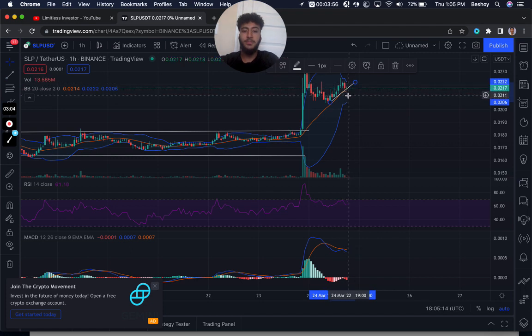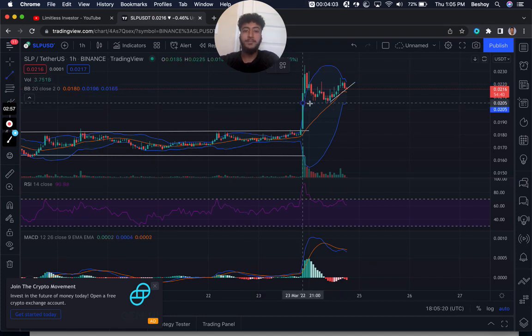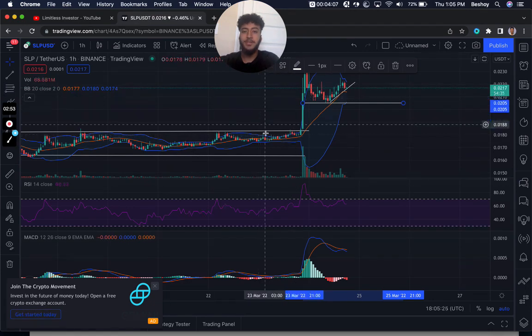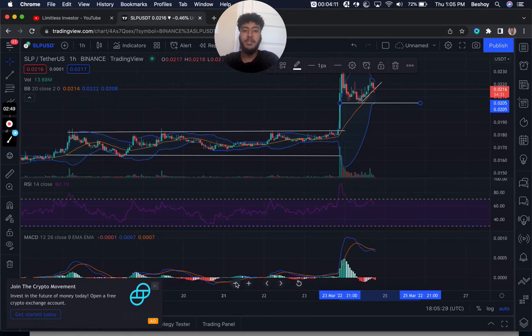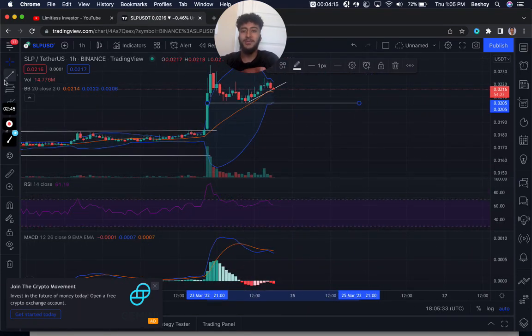We're currently about to break it, but I would recommend to at least wait back to the short-term demand at these levels here. I still believe there's a lot of movement for it to go upside, okay? Don't get me wrong, but if you want to get into the project, don't get in because you're like, oh, if I wait right now, price can go up without me, okay? Just wait, okay? Be patient.